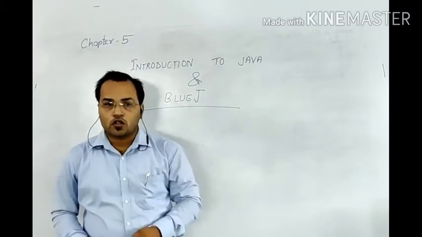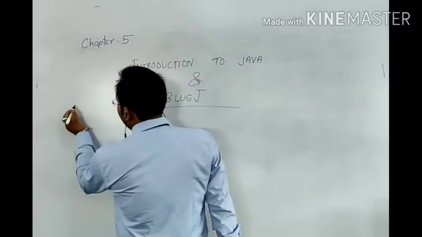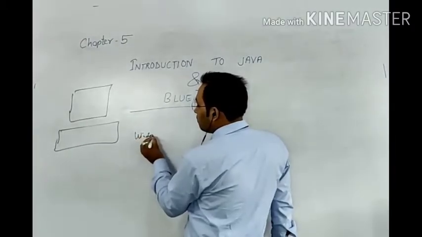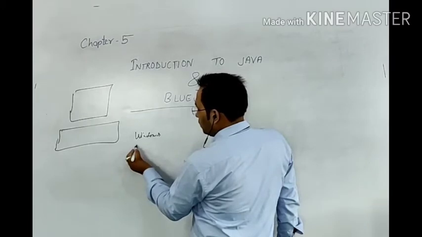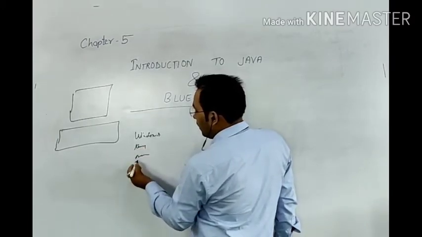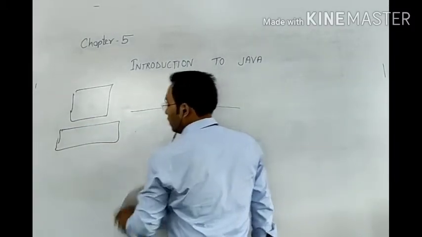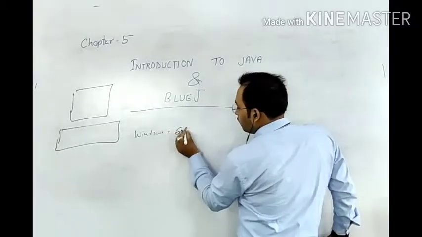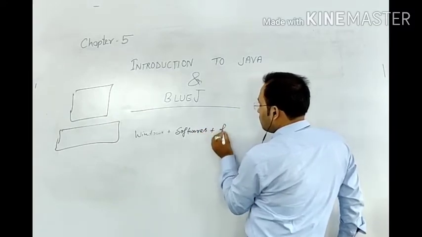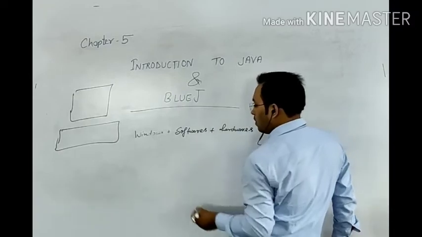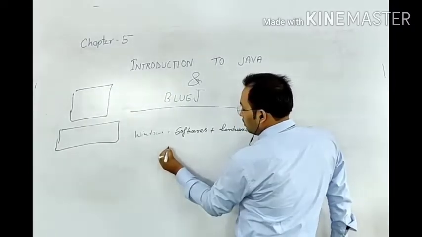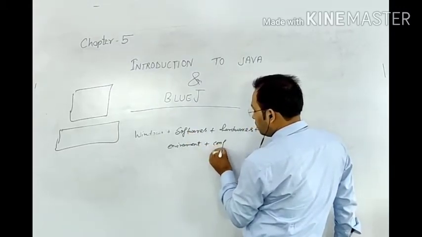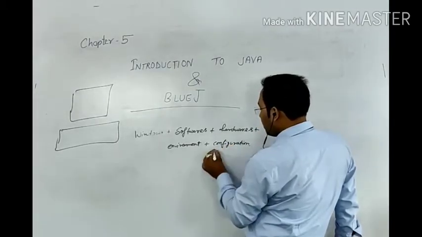In the same manner, C language is also doing the same. If the platform where it was designed, suppose it was designed on this computer which has Windows software, keyboards, mouses, then after that, let me write it clearly: Windows, softwares, hardwares, plus environment, and configuration. Configuration can also be called hardware.